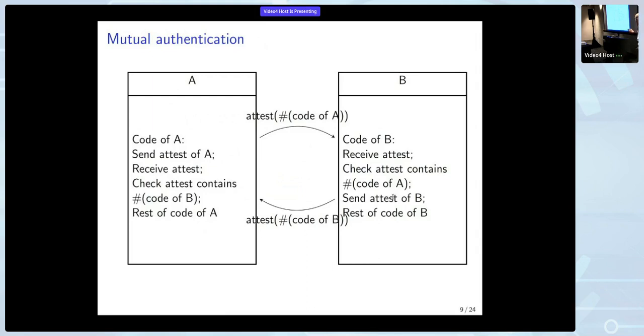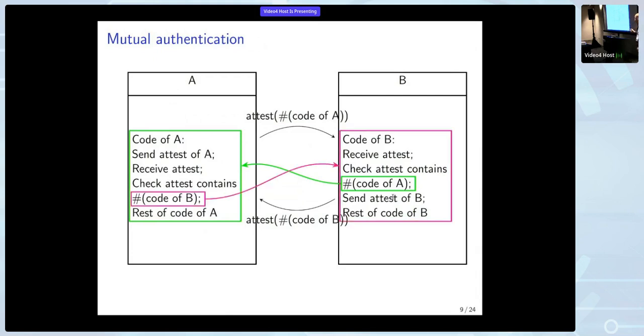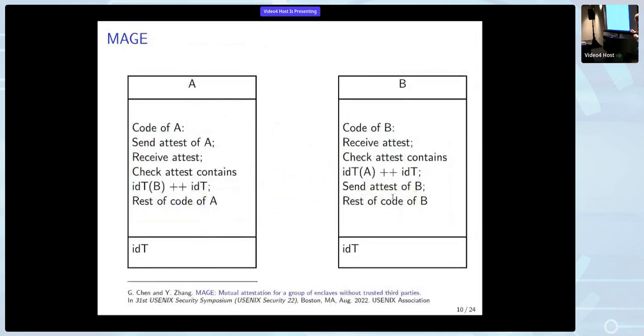But now there's a problem, because to write the code of B, you need to know what the code of A is. And to write the code of A, you need to know what the code of B is. So this is a circularity problem, and you can't write it like this. However, there is a solution. It has some drawbacks, but there is a solution highlighted in the MAGE paper, which was published at Usenix in 2022. And the idea is to have a pre-processing stage to bootstrap this circularity.